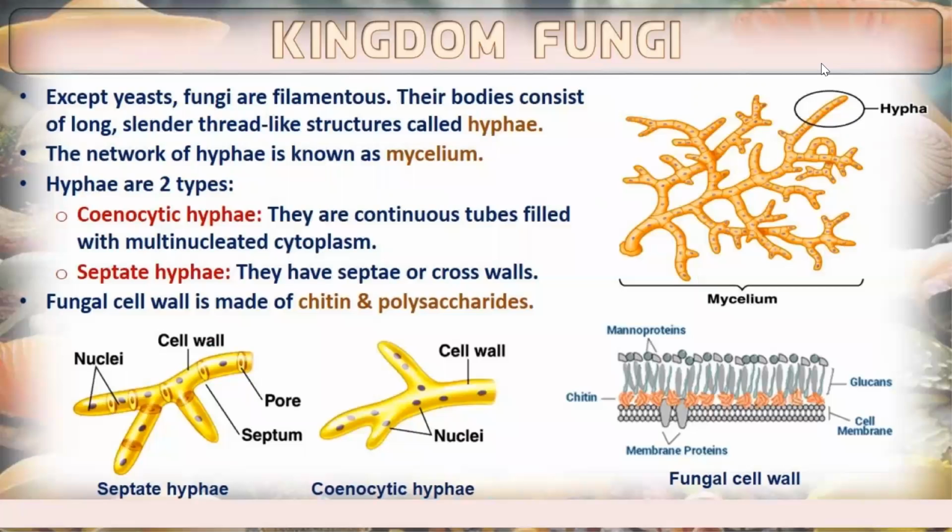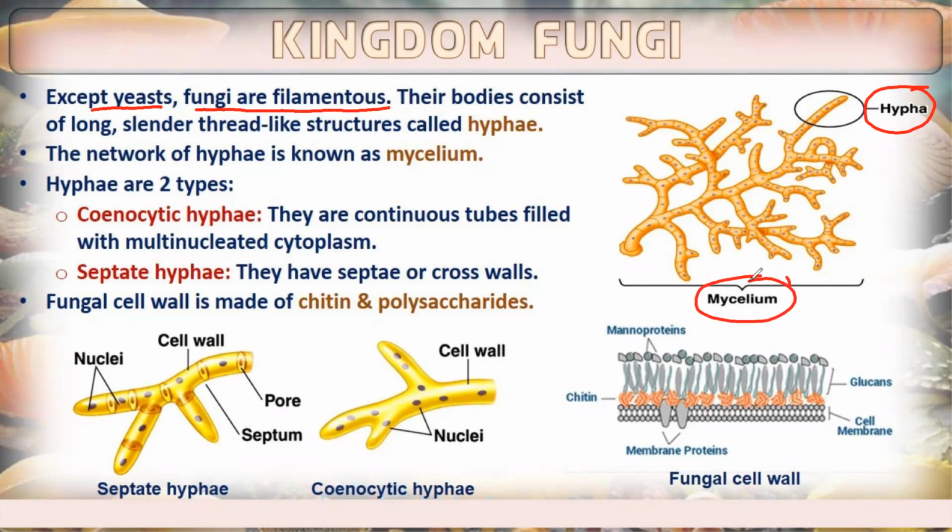Now let us learn about the structure of fungi. Except yeast, fungi are filamentous. Yeast is the unicellular fungus; except yeast, the rest are all filamentous. The body consists of a long, slender, thread-like structure known as hyphae. The network of hyphae is known as mycelium.